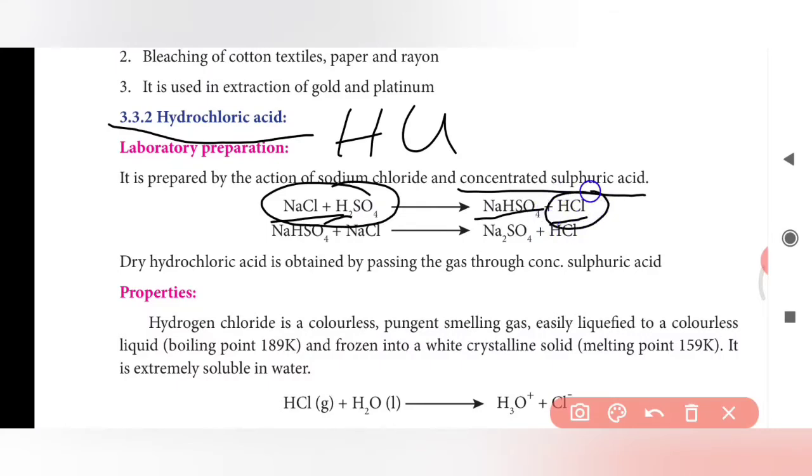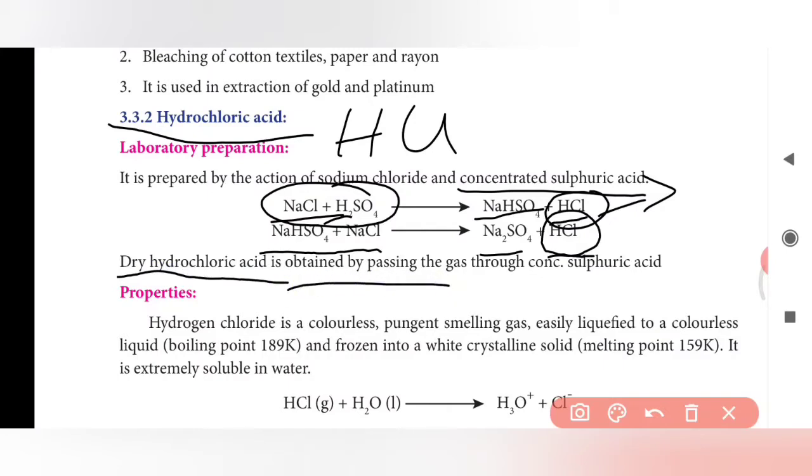This product is very important because we have to prepare hydrochloric acid from sodium chloride and sulfuric acid. If you add sodium bisulfate to NaCl, it will give sodium sulfate along with an extra amount of hydrochloric acid. The hydrogen chloride gas is obtained by passing it through concentrated sulfuric acid. These are the preparation steps.